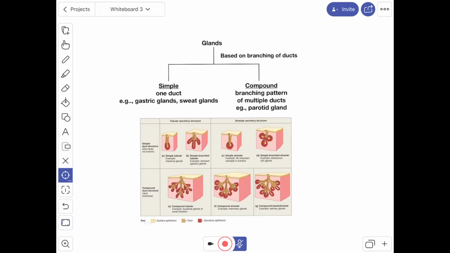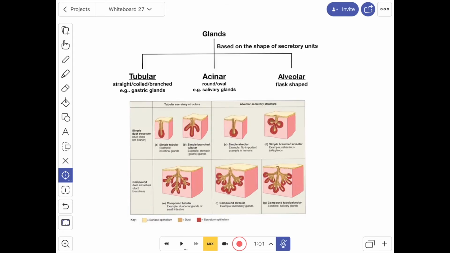Examples are the parotid gland and pancreas. Based on the shape of the secretory unit, the glands can be classified as tubular, acinar and alveolar. In tubular glands, the secretory unit is tubular in shape. The tube may be straight, coiled or branched. Example, gastric glands. In acinar glands, the secretory unit is round or oval. Example, salivary glands. In alveolar glands, the secretory unit is flask shaped.